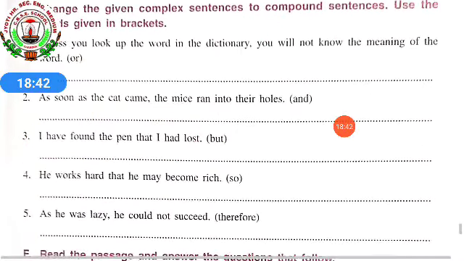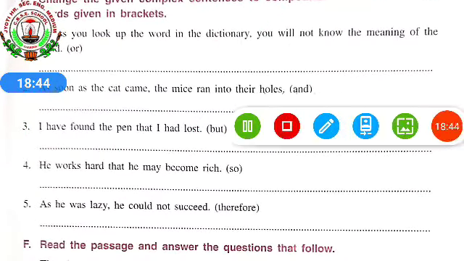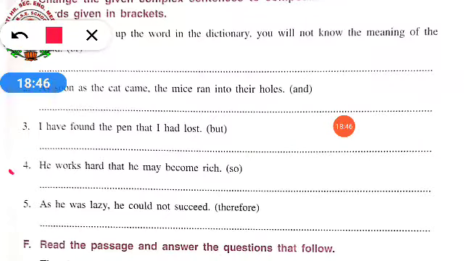In the same way, you have to do the fourth and fifth ones. In the fourth, from here also you will be removing that, then only you can use so. And in the fifth also you have to remove as, then only you can use therefore. I hope you all understood.